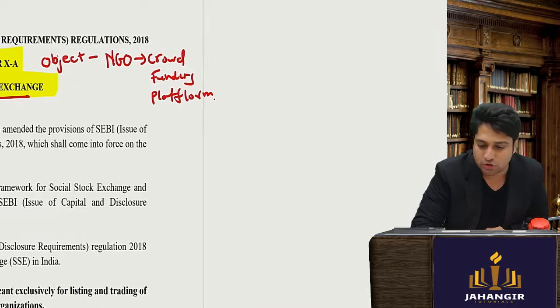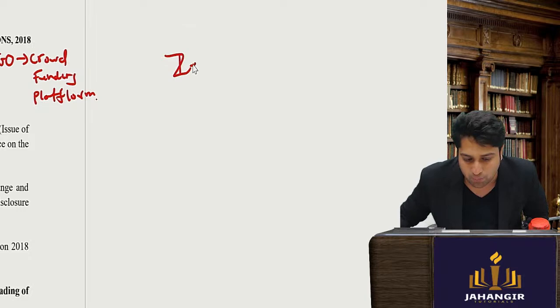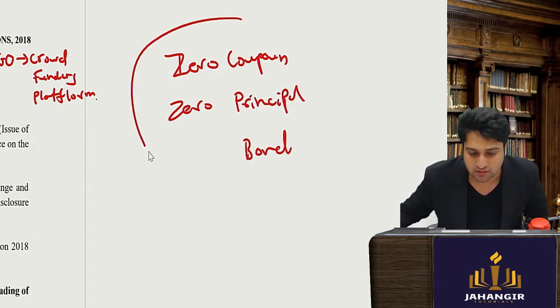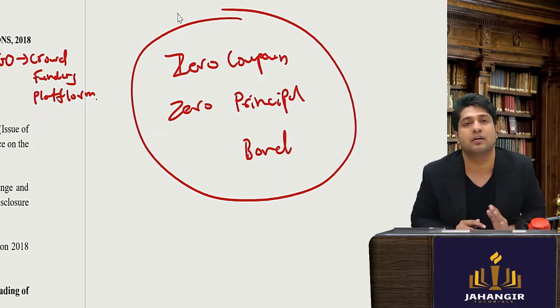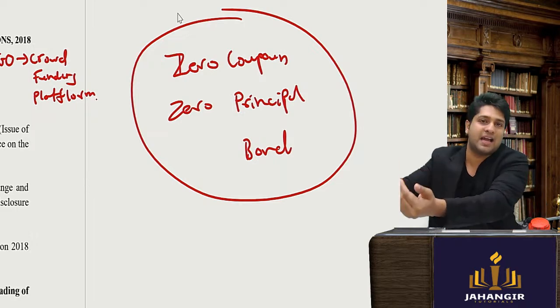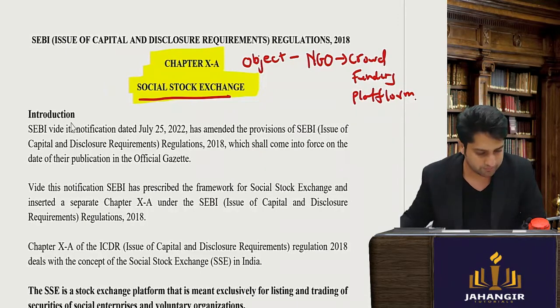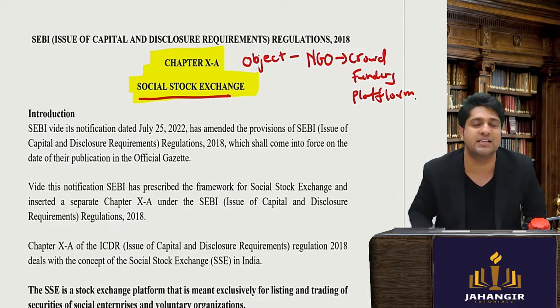So these NGOs will typically issue a kind of instrument which is called a zero coupon, zero principal bond. That means they won't get any interest, neither on maturity will they get any principal. So the investors will get absolutely nothing. They are investing for a social cause. Okay, so this is the objective. We will see how SEBI has governed these kinds of institutions.